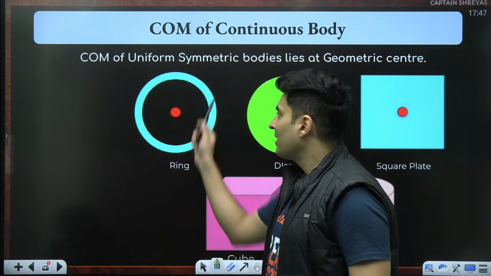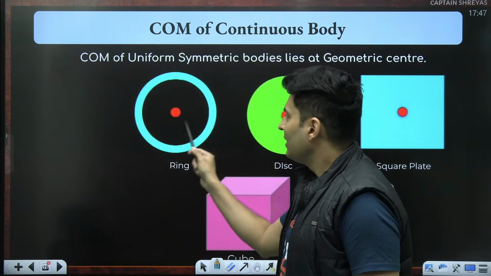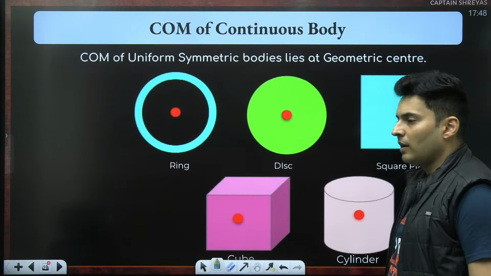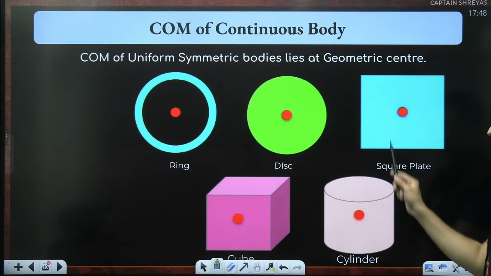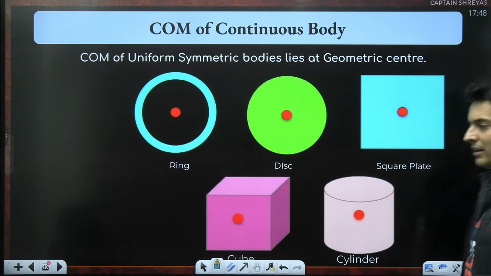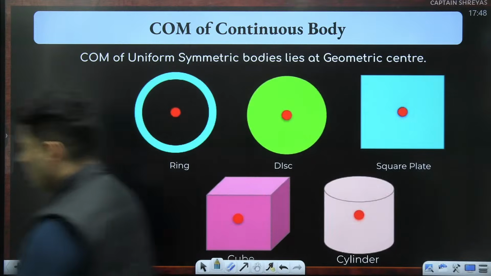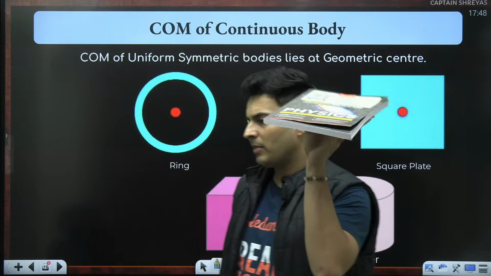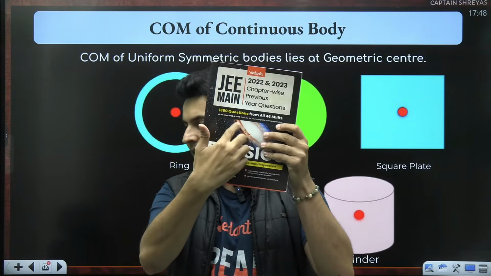Meaning, if it's a ring, the center of mass will be at the center of the ring. If it's a disc, it will be at the center of the disc. If it's a square plate, it will be at the center of that square plate. Makes sense? For practical purposes, this book is like your rectangular plate. So the center of mass should be exactly in between.